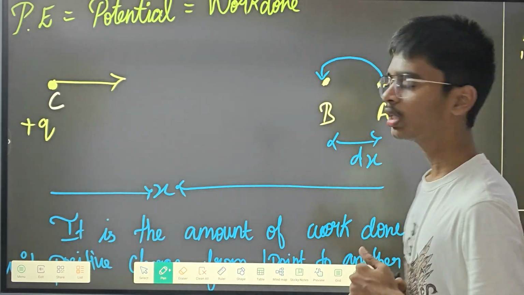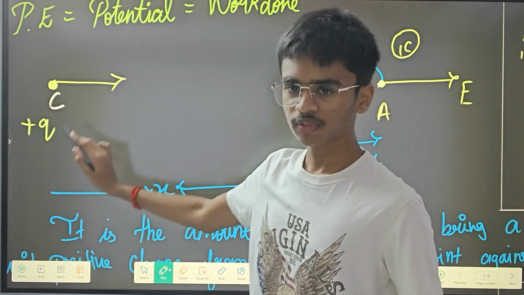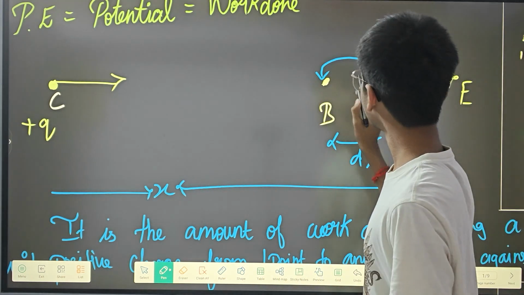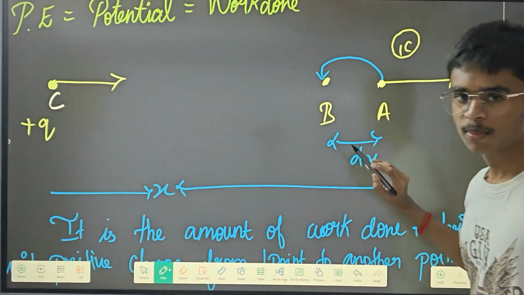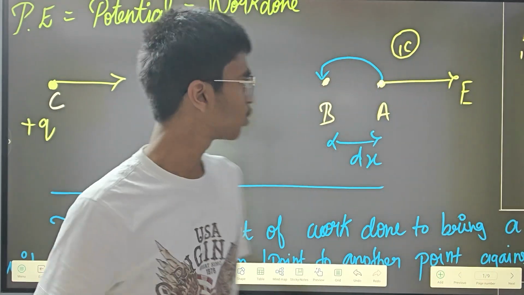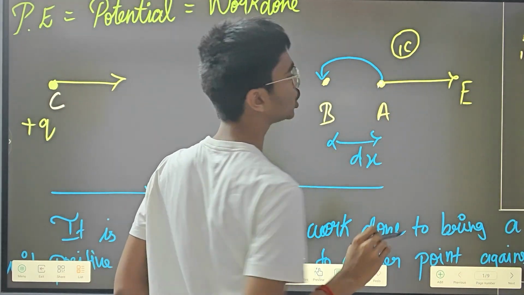Okay, let this point be C. In this C point, you have kept a plus q charge, and then there is this B point, and then there is also this A point. In this A point, there is a unit positive charge.